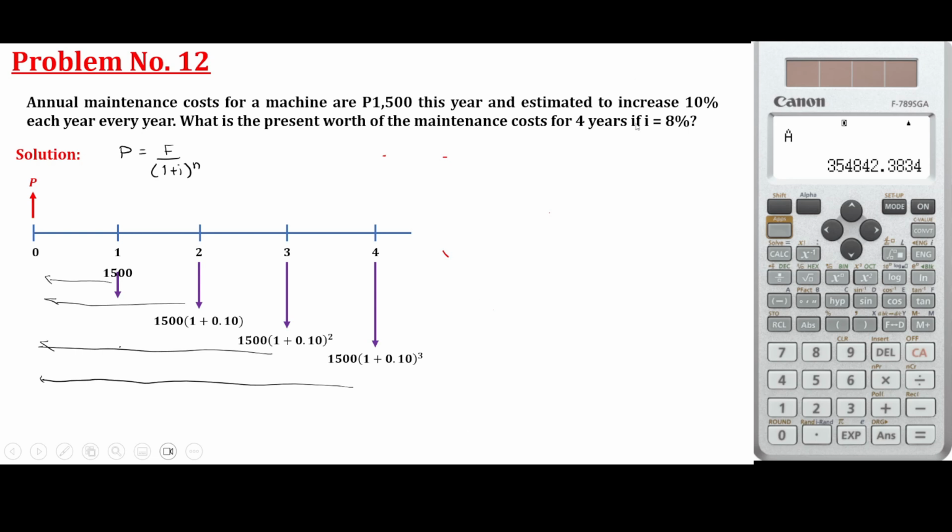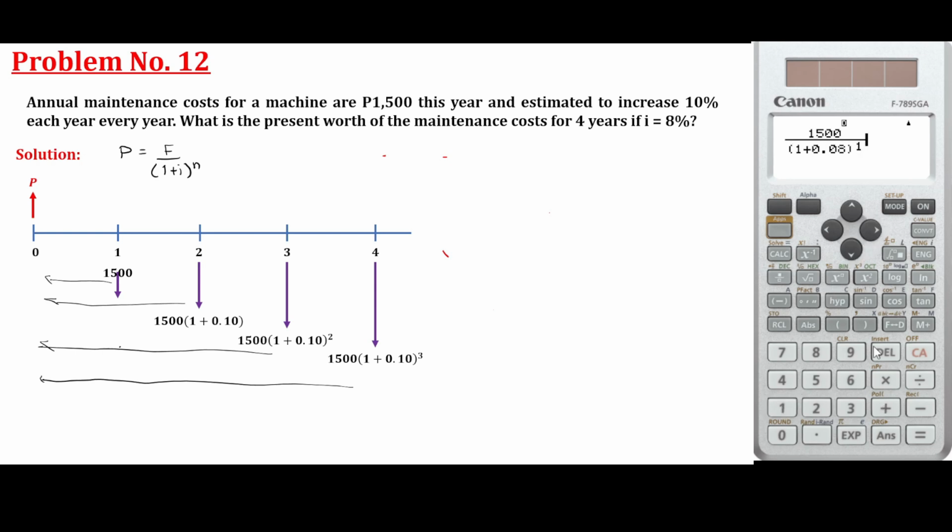So our future is 1.5 for the first year divided by 1 plus i, which is 1.08, raised to 1.